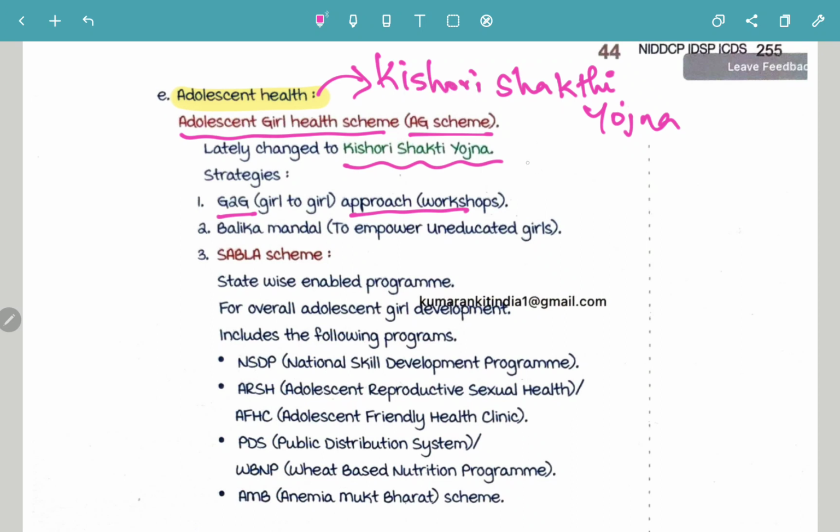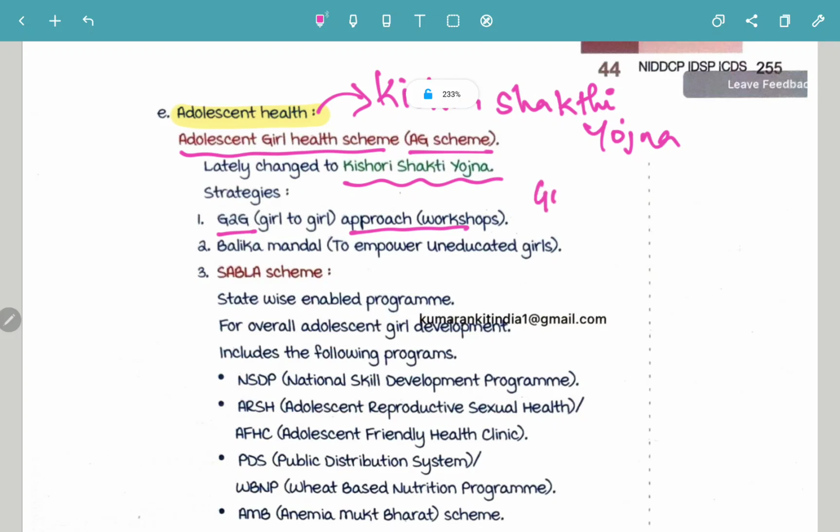Basically a lady will be giving counseling regarding the periods, menses, menstruation, all of this to a girl. So a girl is conducting a workshop to a girl. That is girl to girl.